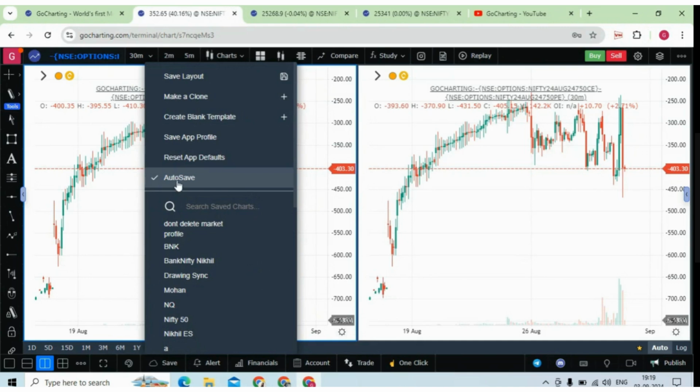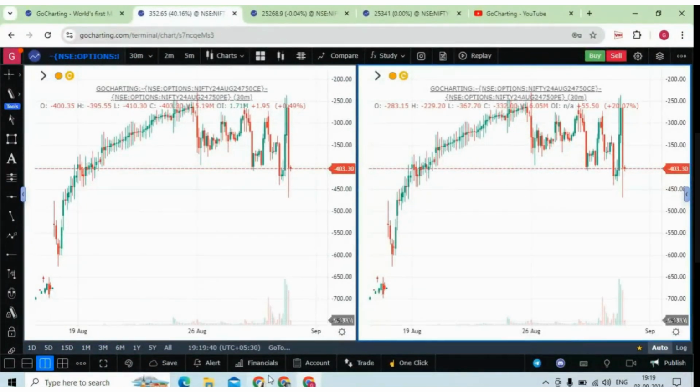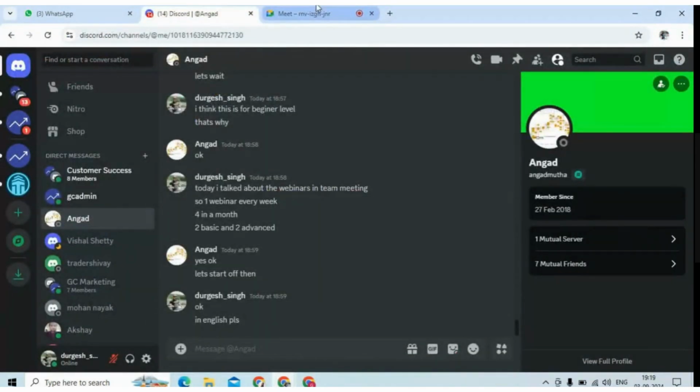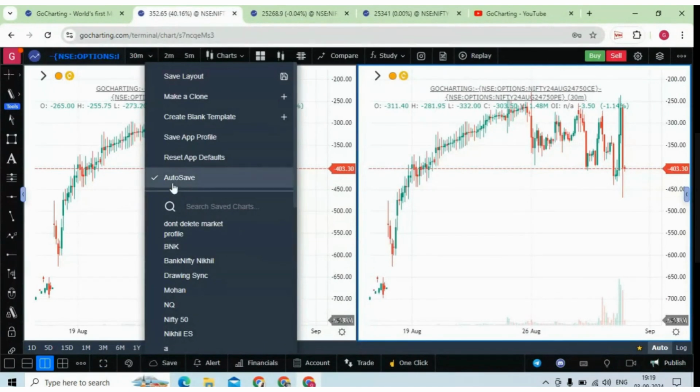If it is in auto save mode, it is good as well as bad. Suppose you know what you are doing, making, and if it is auto saving, that's good. But if you're working on your chart drawings, you are making some drawing, but you don't want those drawings on your chart, those drawings can be auto saved, so that may create some issue. In that case, you can make this auto save off.